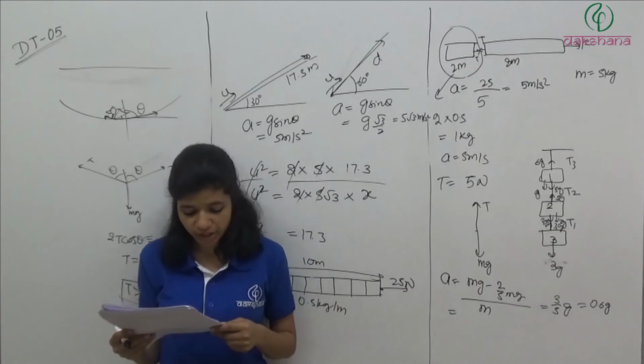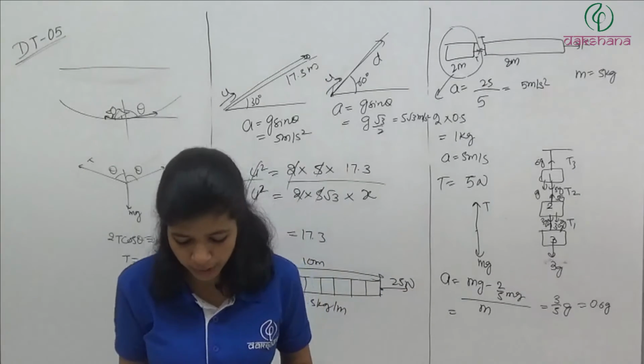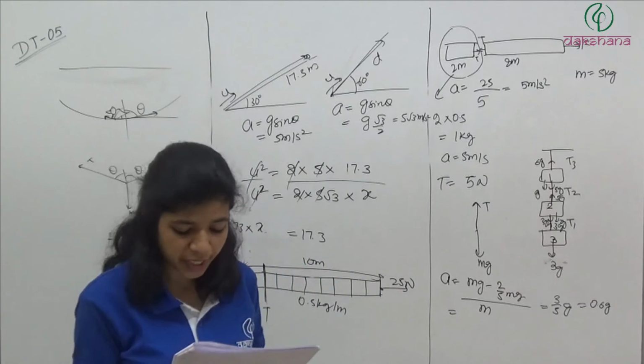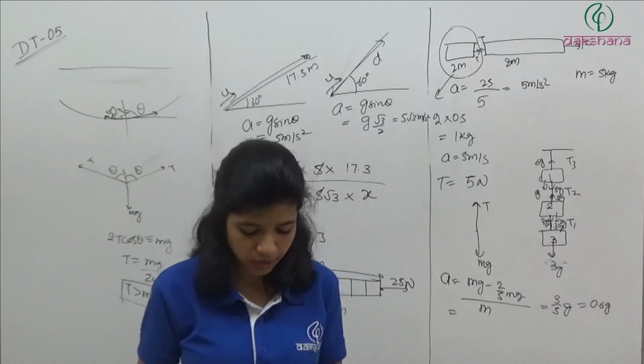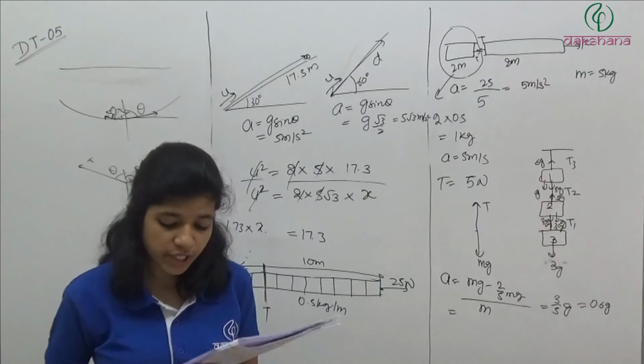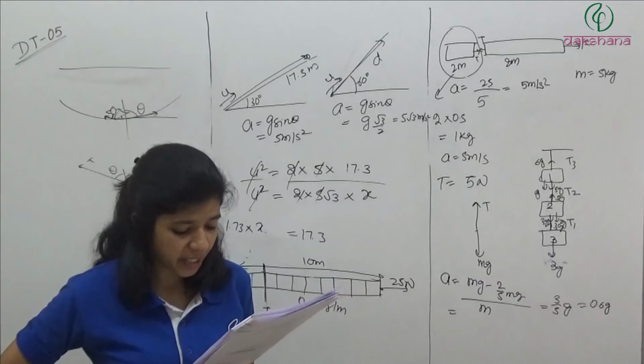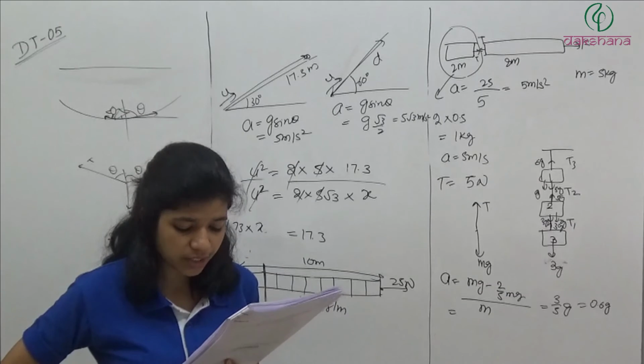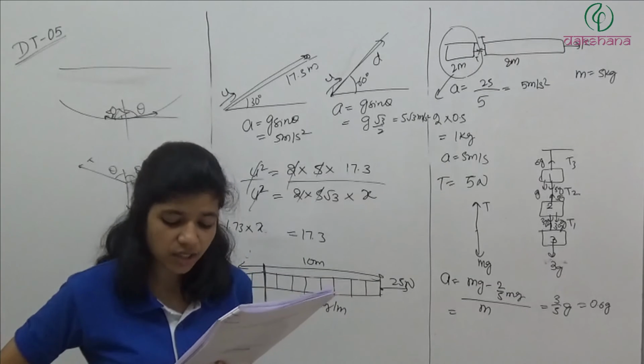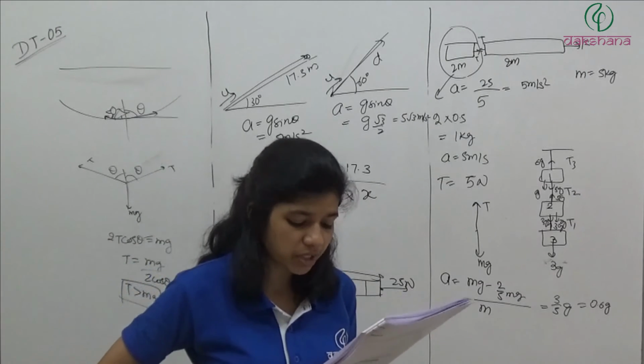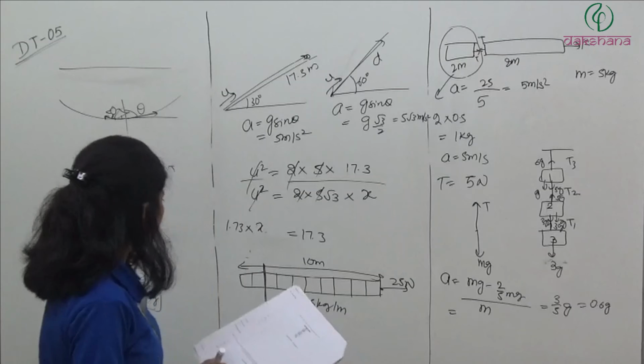Question number 37. A bullet is moving with velocity 100 meter per second. Can just penetrate 2 planks of equal thickness. The number of such planks penetrated by the same bullet when the velocity is doubled. So now what we have?